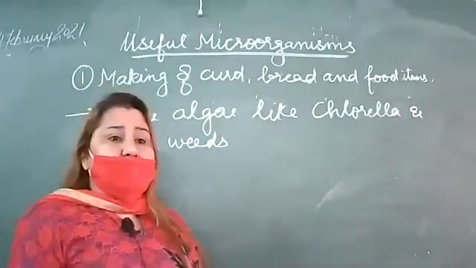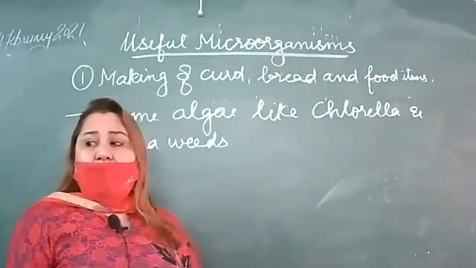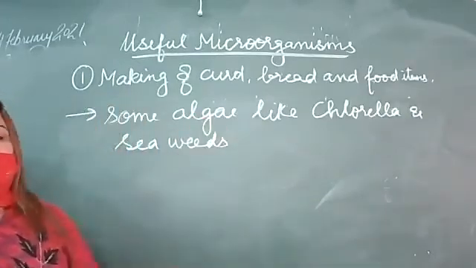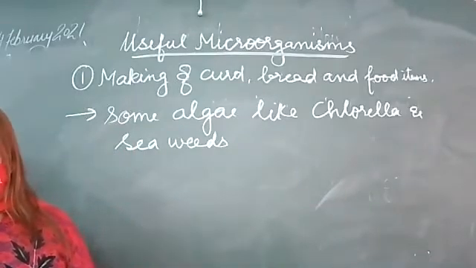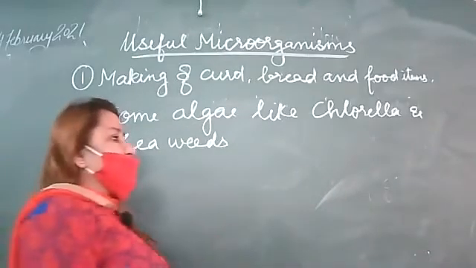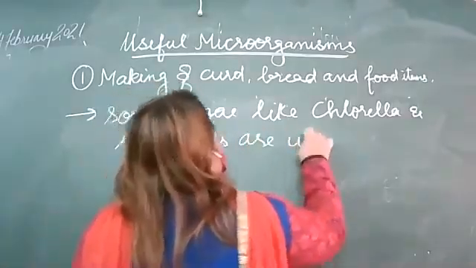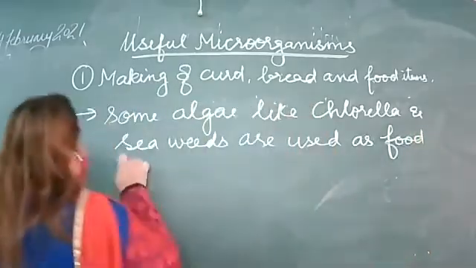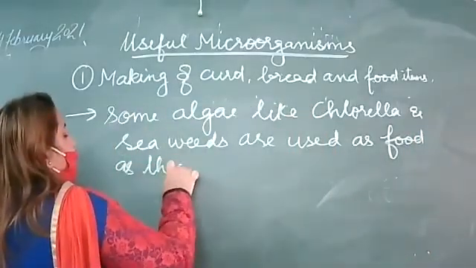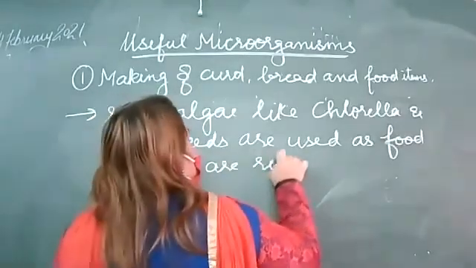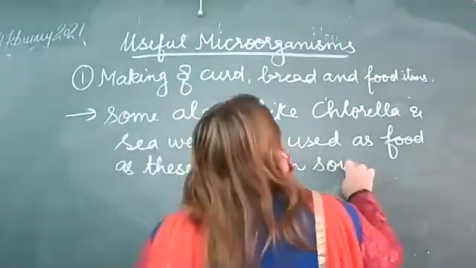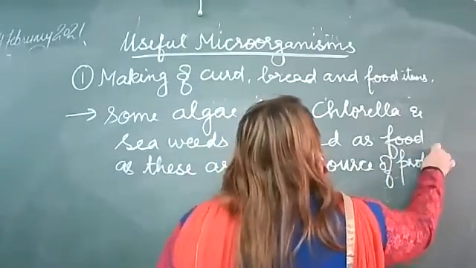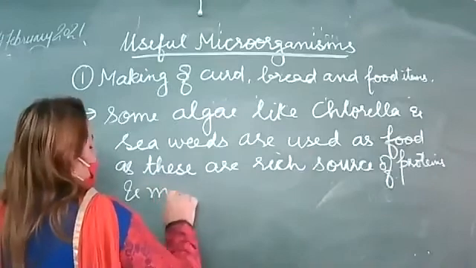We discussed: algae. Some algae like chlorella and seaweeds are used as food as these are a rich source of proteins and minerals.